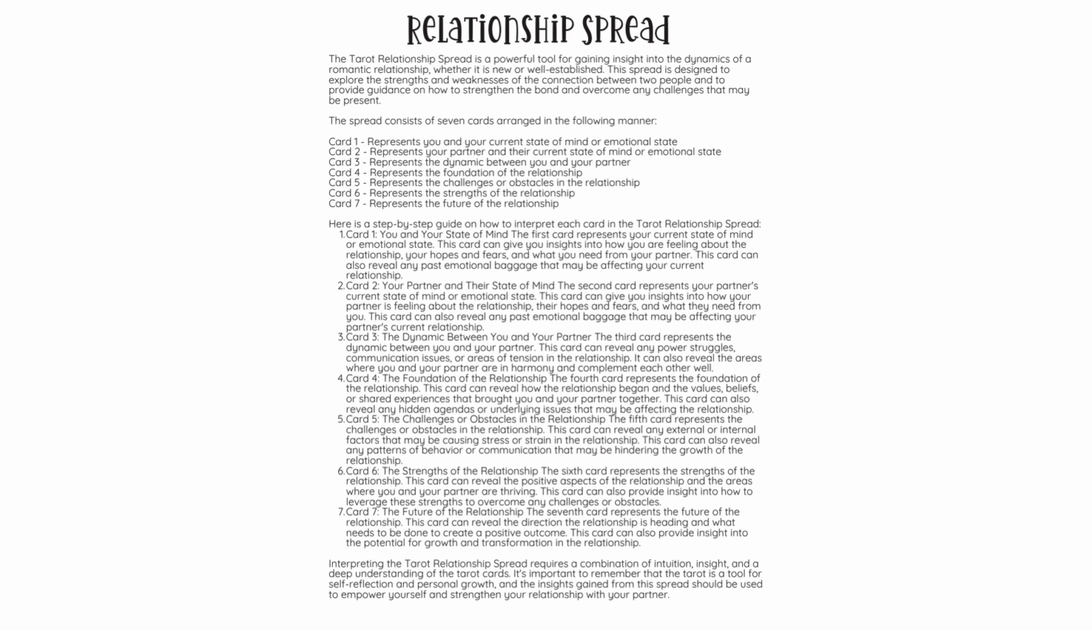Card 7. The future of the relationship. The seventh card represents the future of the relationship. This card can reveal the direction the relationship is heading and what needs to be done to create a positive outcome. This card can also provide insight into the potential for growth and transformation in the relationship.